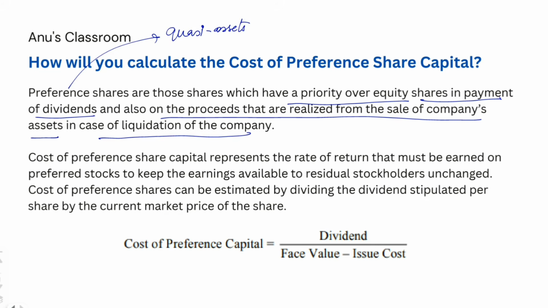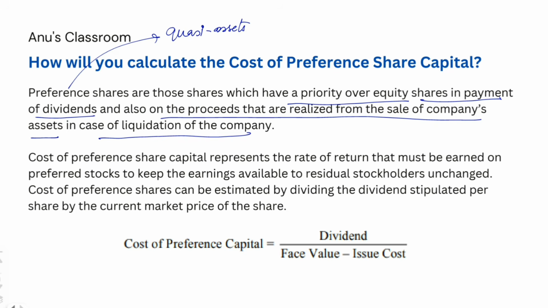Why? Because they have the characteristics or the traits of both a debt and an equity. Preference shares are also shares of the company, and the amount of money that you get from the sale of these preference shares is equity. That is the money that you own. In that way, you can think of it as an equity. But the thing with preference shares is that every year, or at the end of the period, you are supposed to pay them dividends, whether or not your normal other equity holders, who are not holding the preference shares, are given a dividend or not doesn't matter.